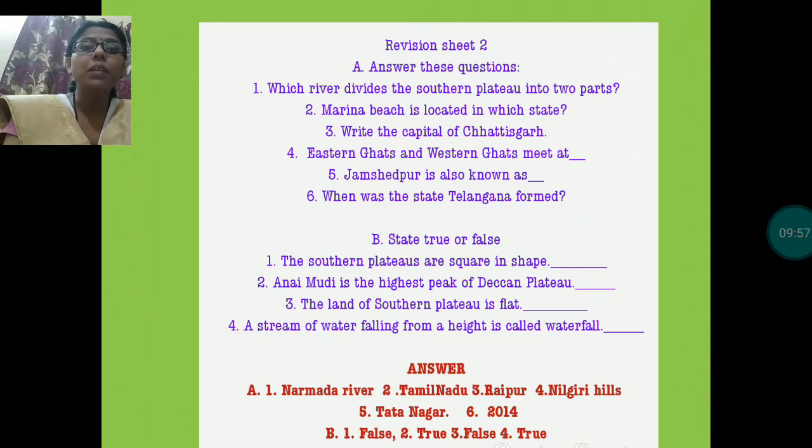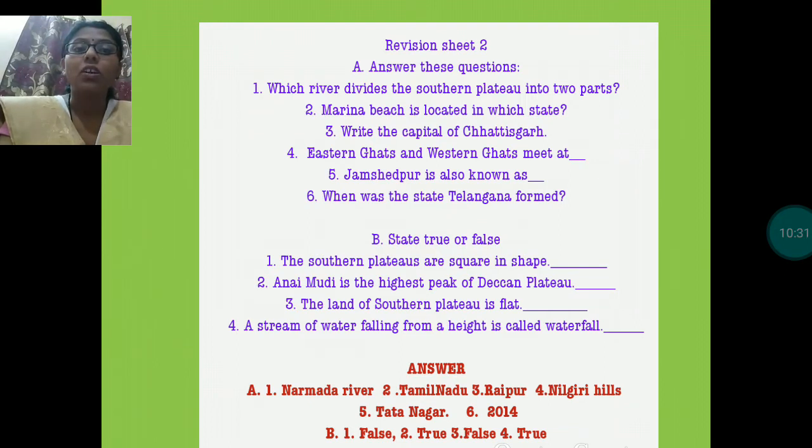Next, state true or false. The southern plateau is square in shape. Is it correct? Is it square in shape? No, as I have told you just now, it is in triangular shape. Okay, upside it is broader and downside it is narrower, and it is forming a triangular shape. Second, Anaimudi is the highest peak of Deccan Plateau. Yes, it is correct. The highest peak of Deccan Plateau is Anaimudi.